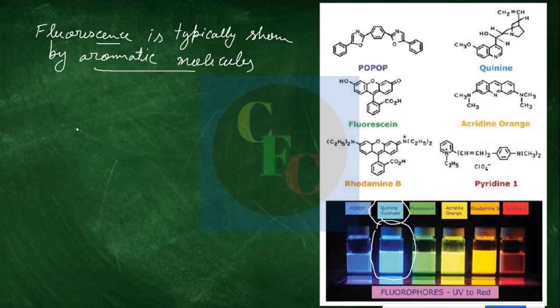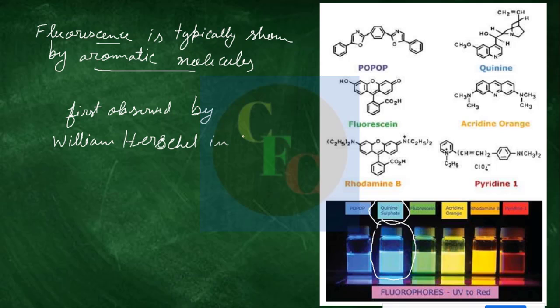This was first observed by William Herschel in 1845, long back ago. He first observed this kind of phenomenon from a solution of quinine sulfate and tartaric acid.